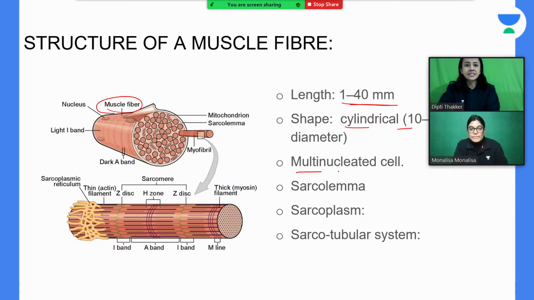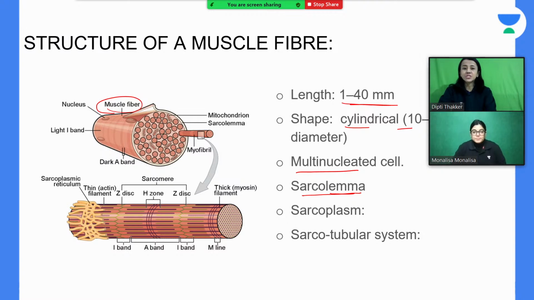And as madam said, it is a multi-nucleated cell. You can see multiple nuclei in a single muscle fiber, and these nuclei are not in the center like other cells. They are located just beneath the sarcolemma. What is sarcolemma? That is the cell membrane of the skeletal muscle cell.